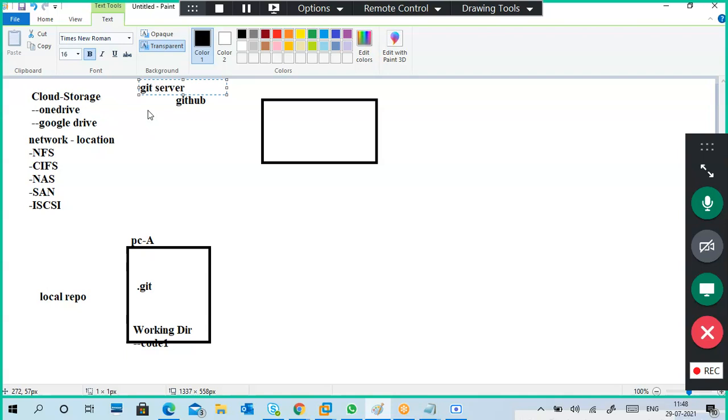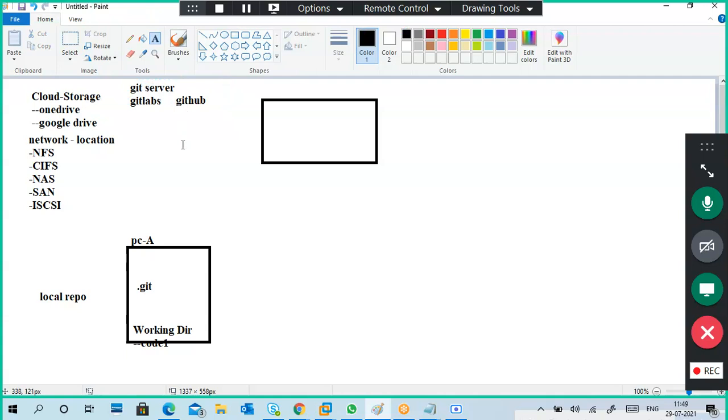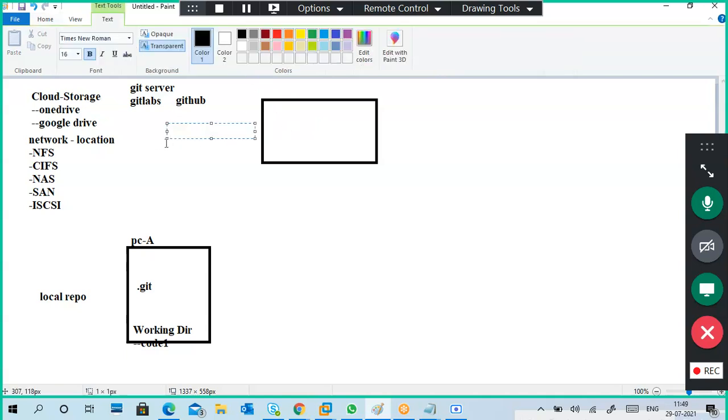There are so many Git servers, GitLab, and other kinds of stuff. I am using GitHub here because it is freely available. So this is our central repository.